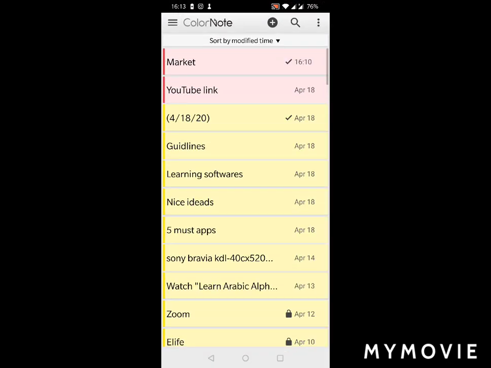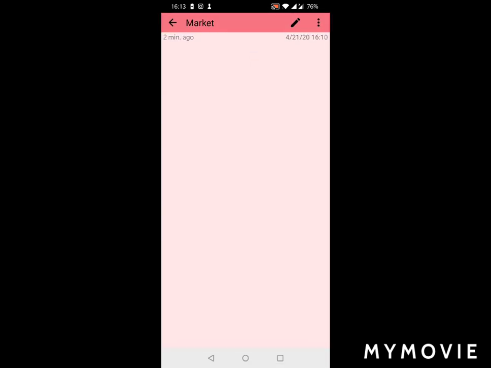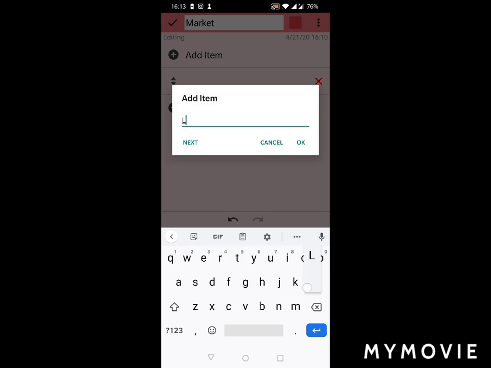Let me hit here. Okay, once you click on plus, you will see two options: text and checklist. Text everybody knows, but checklist is something different. Let me show you an example. I make a checklist, market. Okay, let me edit it, and suppose you're going to the computer market, if you want to buy a computer or laptop, but with the computer or laptop you want to buy something else also. So what you need to do, you need to hit here and write the topic: